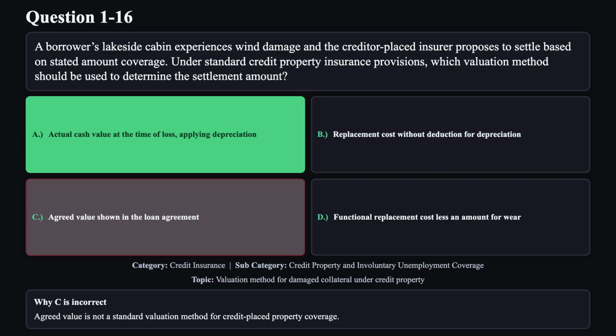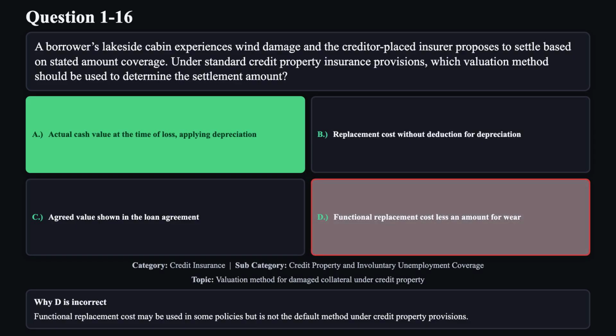Reason C is not correct. Agreed value is not a standard valuation method for credit-placed property coverage. Reason D is not correct. Functional replacement cost may be used in some policies but is not the default method under credit property provisions.